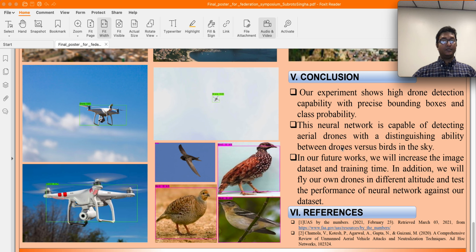class probabilities. In our future work, we will increase the image dataset, also training time. We will also test the whole neural network against our own dataset.